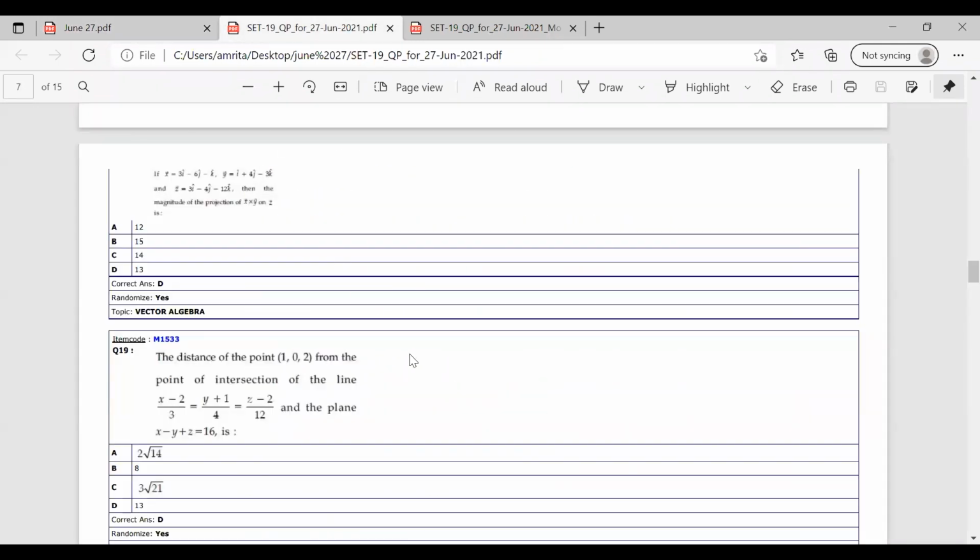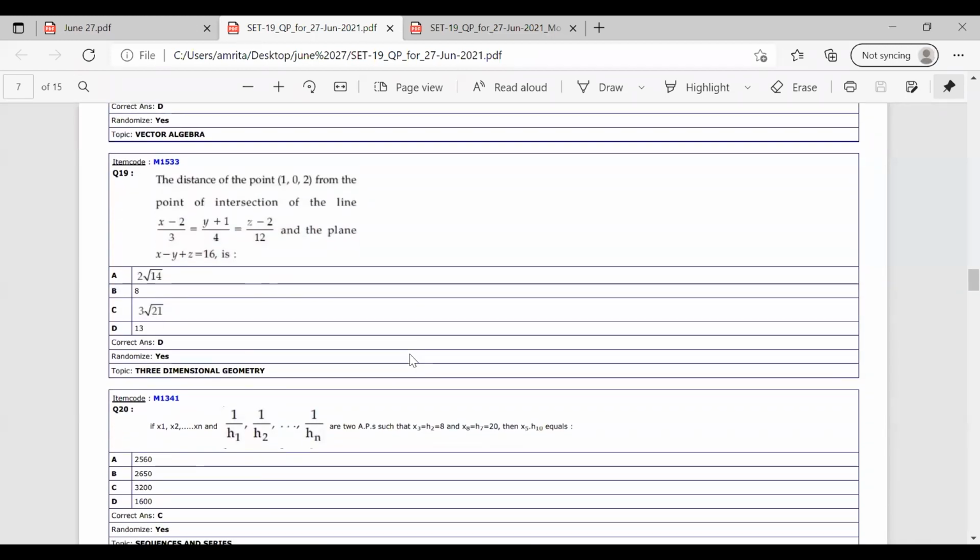Now the next question is, the distance of the point 1, 0, 2 from the point of intersection of the line x minus 2 by 3 equal to y plus 1 by 4 equal to z minus 2 by 12, and the plane x minus y plus z equal to 16, is.